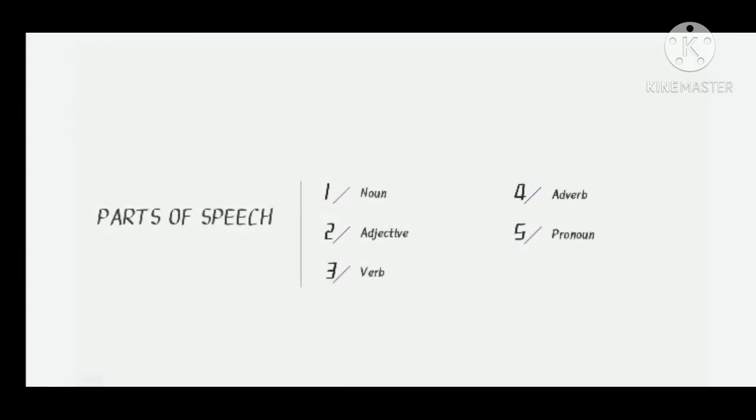Okay, now, did you ever hear about part of speech? So, the part of speech is the kinds of word that we use to make a good sentence and make our partner of speech understand about what we have to say. But the important thing of this material is not the meaning, but the important is we know how to use it grammatically. Part of speech contains: first is noun, 2 adjective, 3 verb, 4 adverb, and 5 pronoun.